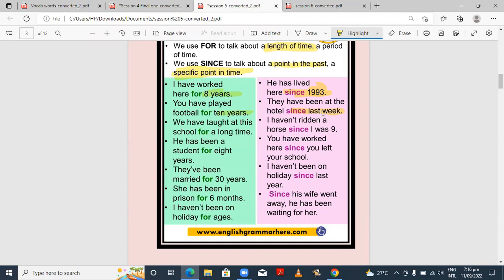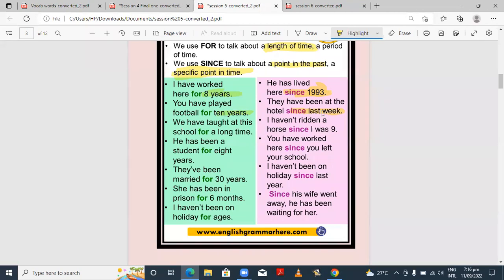If you are saying upcoming week, it means the week which is just coming. If you are saying this week, you are pointing out the current week, right? So with a specific point of time, you can use since. Got it? Is this point clear to all of you?